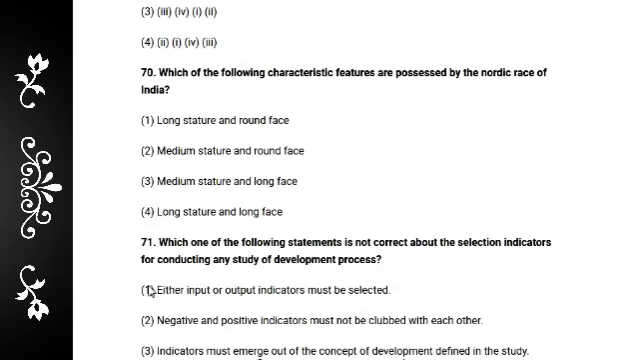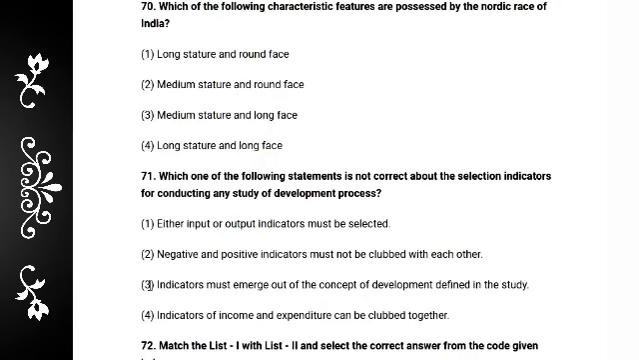And next there is a very interesting question. Which one of the following characteristic features is possessed by the Nordic race of India? Nordic race of India. Very interesting. Definitely the option is long stature and long face. Option 4. Long stature and long face.